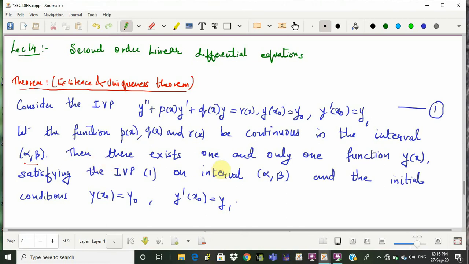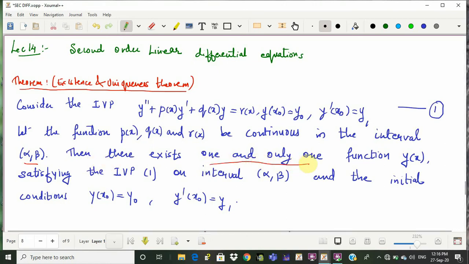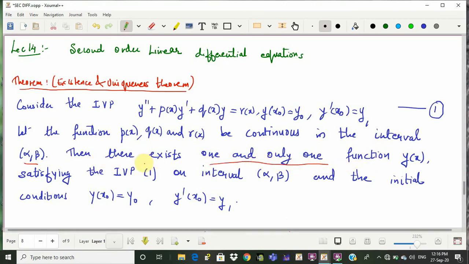Then there exists one and only one solution, one function y of x satisfying the initial value problem 1 and the initial condition on the interval alpha comma beta, that is y of x naught is equal to y naught and y prime of x naught is equal to y1. Definitely this x naught has to be a point from alpha comma beta.